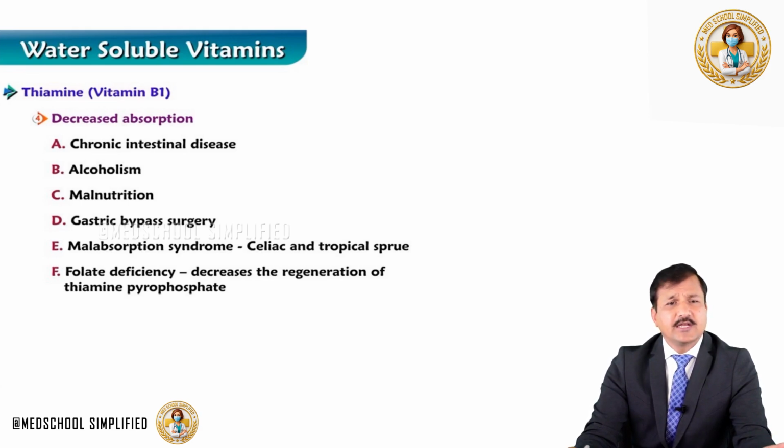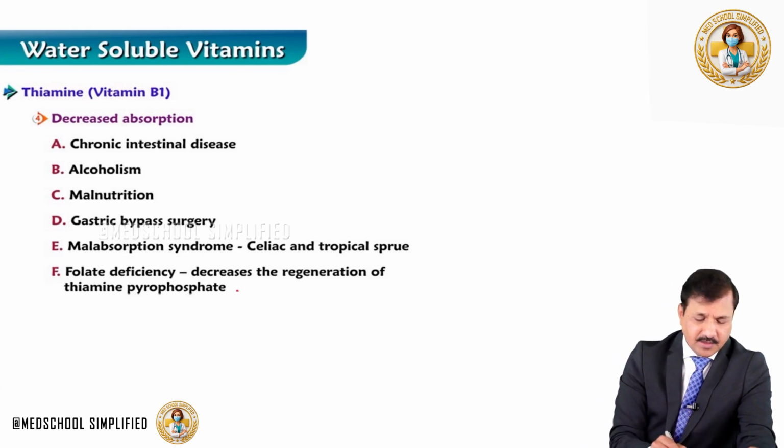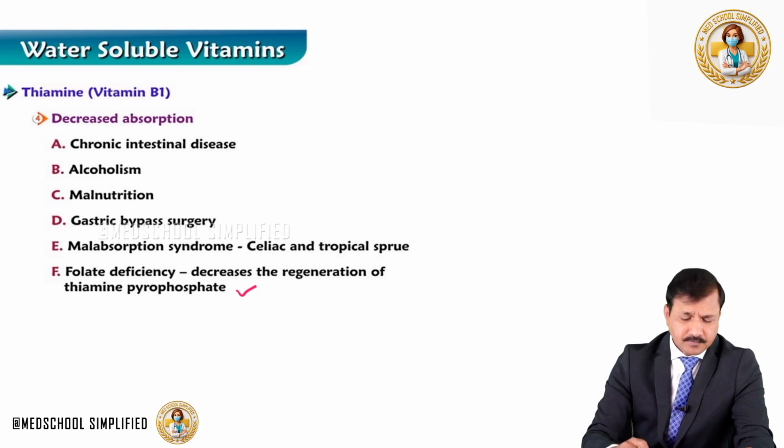Alcoholism again, where it impairs the absorption of thiamine. Malnutrition, gastric bypass surgery, malabsorption syndromes like celiac disease, tropical sprue. Folate deficiency decreases the regeneration of thiamine pyrophosphate. That also puts a patient at risk of thiamine deficiency.